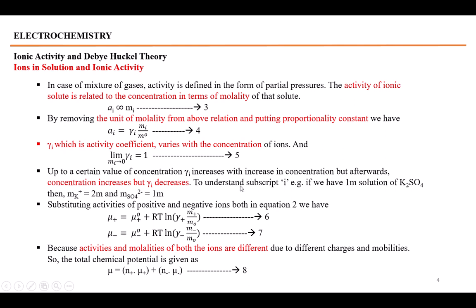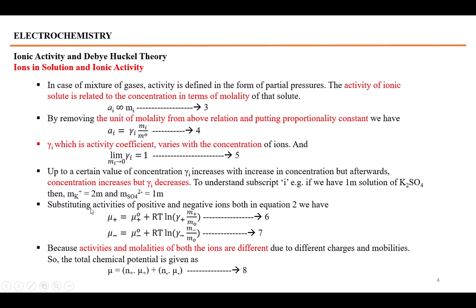To understand, the subscript i stands for ith. For example, whenever K2SO4 is dissolved in water, two K positive ions and one sulfate ion will be formed. So if the molality of K2SO4 is 1 molar, then the molality of potassium ion will be 2 molar and the molality of sulfate ion would be 1 molar. So potassium ion molality will be different from that of the sulfate ion. Similarly, whenever we dissolve any electrolyte in the solution, the molality of the positive ion will be different from the molality of the negative ion.